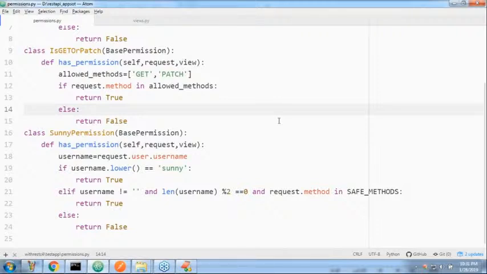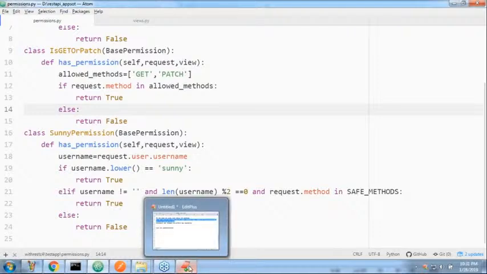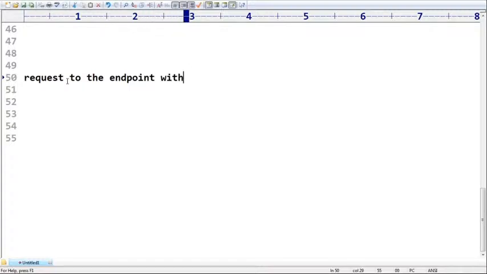Now there is one small problem. What is the problem? Just take a very special case. This is about token based authentication, and there is one small issue. What is that issue? Observe this very important point. You are sending the request to the endpoint with the token. Correct? You are sending the token. Now my question is, how will DRF identify the corresponding user? Can you please tell me?